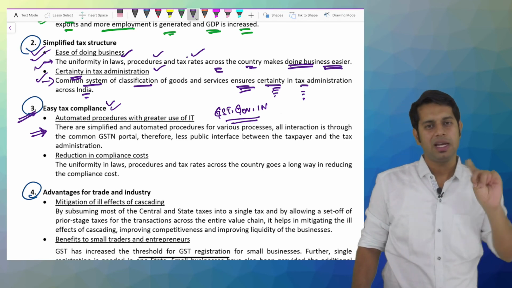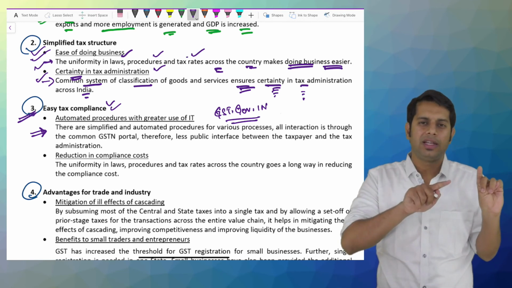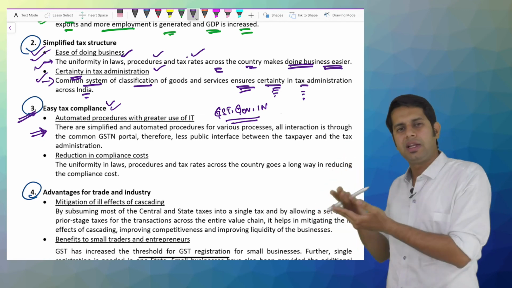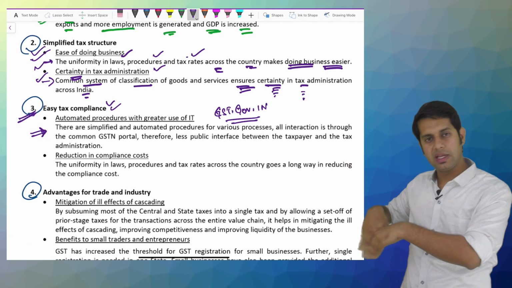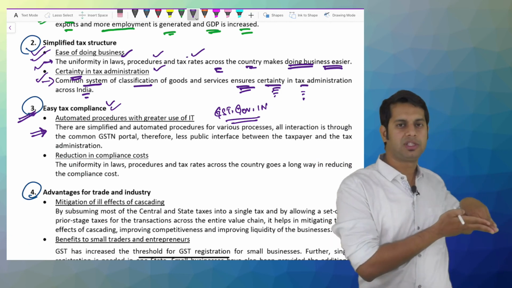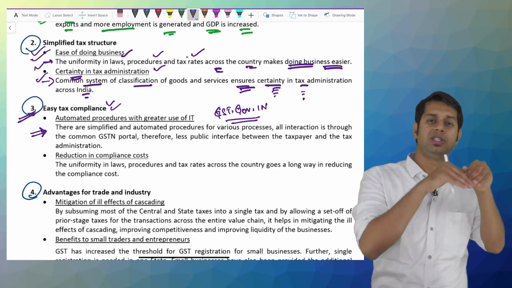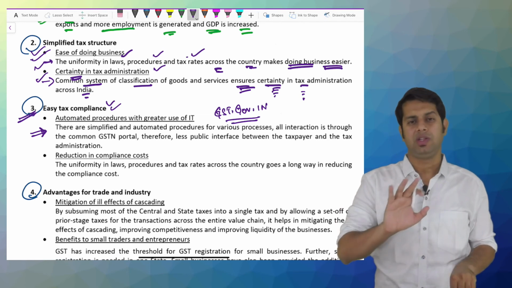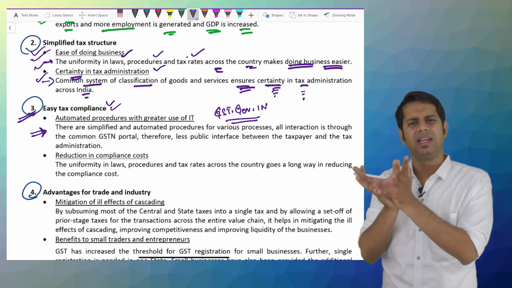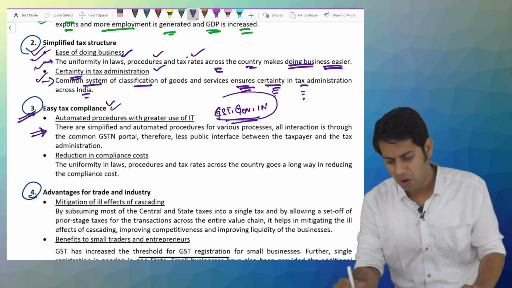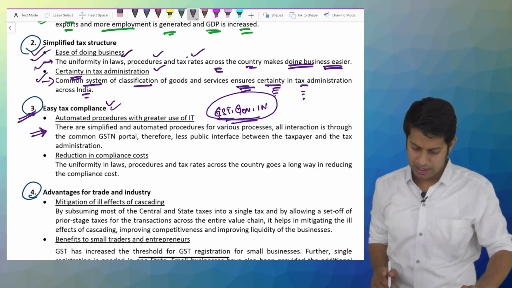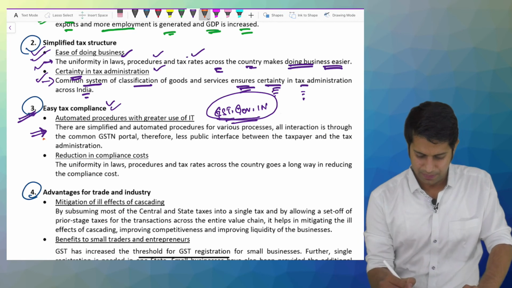Before, for service tax, there was a service tax website. For excise duty, there was an excise duty website. For value added tax, there was a VAT website. For entry tax, there was an entry tax website. For purchase tax, a purchase tax website. For CST, a website, etc. Now it is not like that. There is an integrated software website wherein all the different activities under GST can be taken care of.